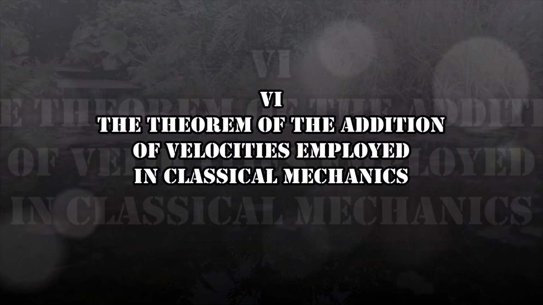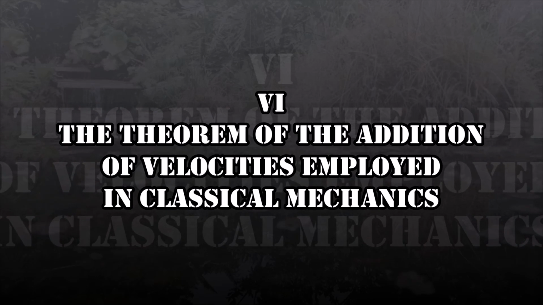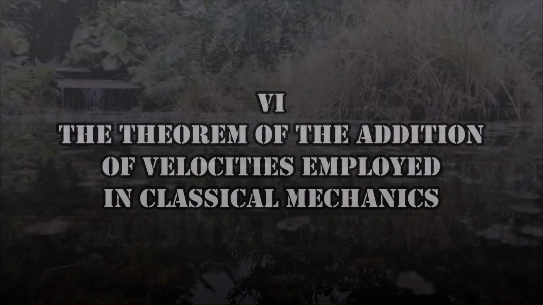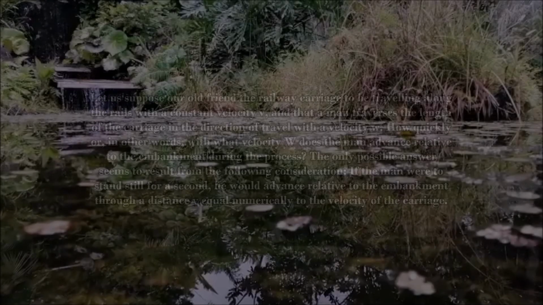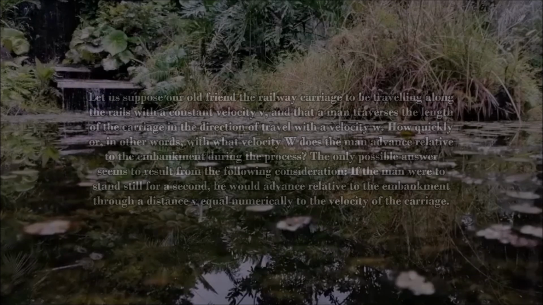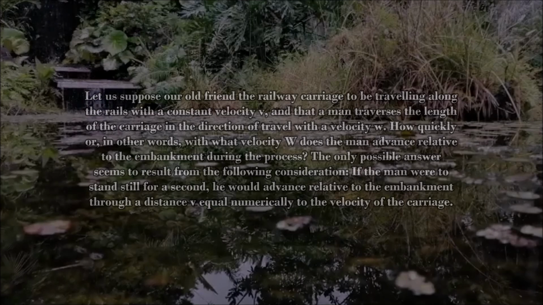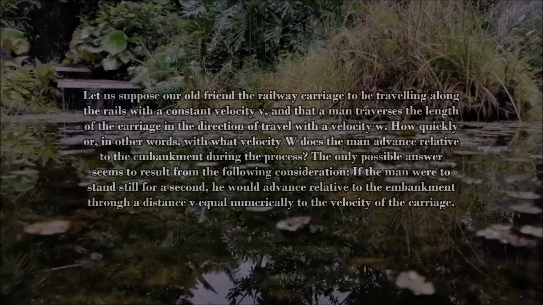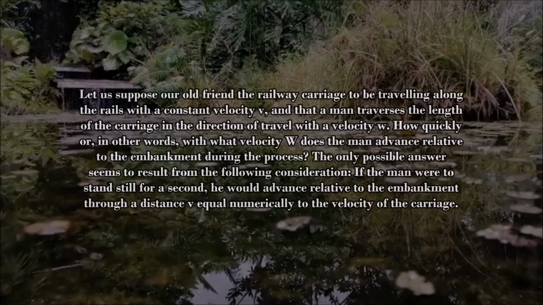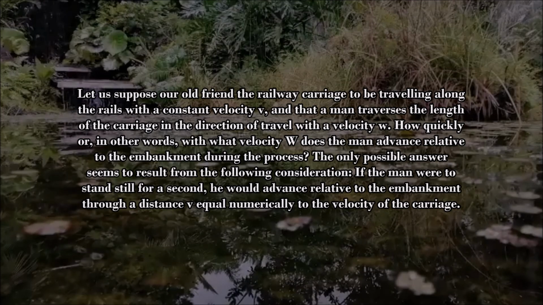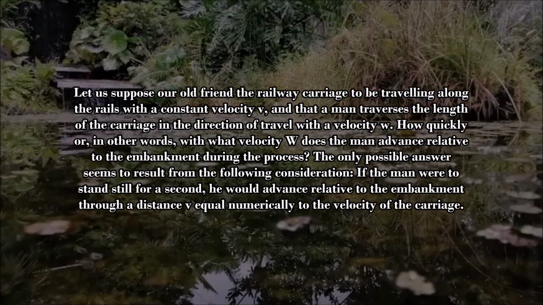Chapter number 6. The theorem of the addition of velocities employed in classical mechanics. Let us suppose our old friend the railway carriage to be traveling along the railway with constant velocity v, and a man traverses the length of the carriage in the direction of travel with a velocity w.